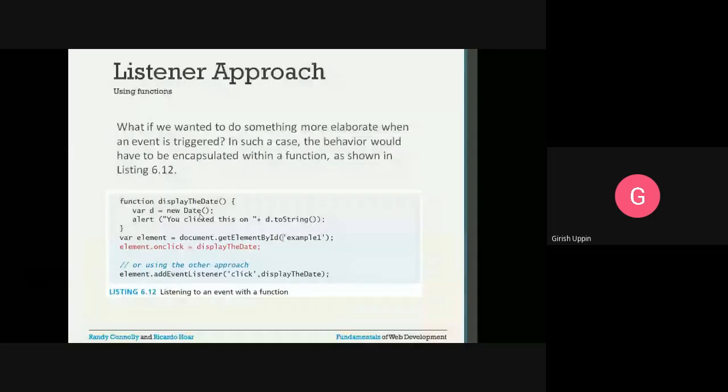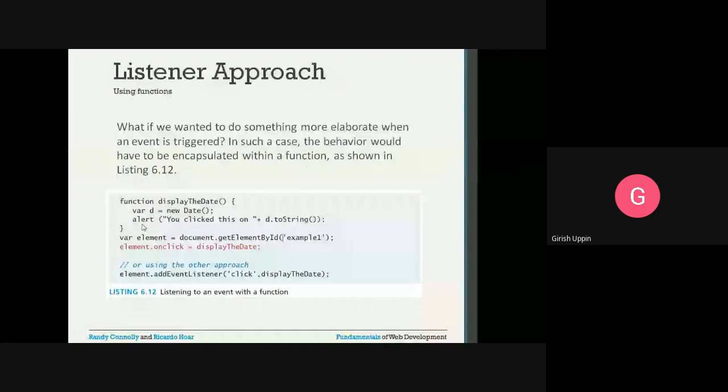It will create a date object which is having the current timestamp. Whenever this script gets executed, whatever the current timestamp it has, along with the date and all other information, that will be assigned to d. And alert, you clicked, the alert method pop-up window will show up, and inside that window you have a message, you clicked this on, and concatenation: this is a string concatenated with d, which is a date object.